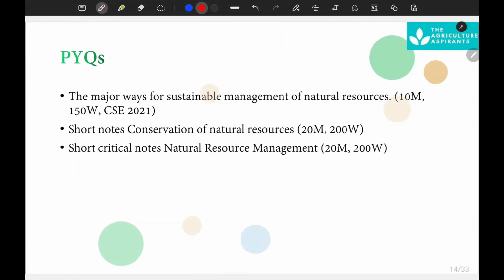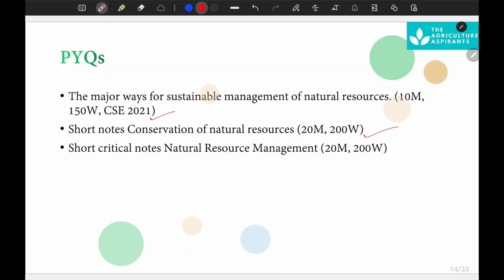First of all, we will discuss the nature of PYQs which were asked in previous years. In 2021, this question was asked: the major ways for sustainable management of natural resources. It was a 10 mark question, to be written in 150 words. The second question is a short note on conservation of natural resources. This is a 20 mark question, so you have to write in 200 to 250 words.